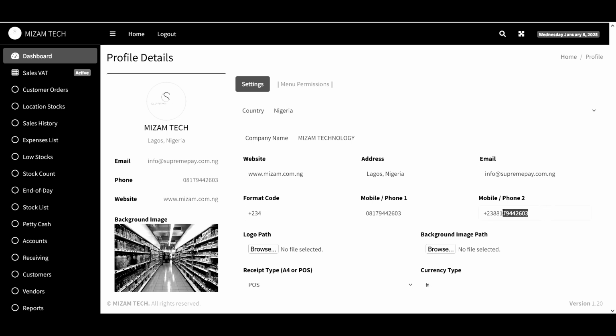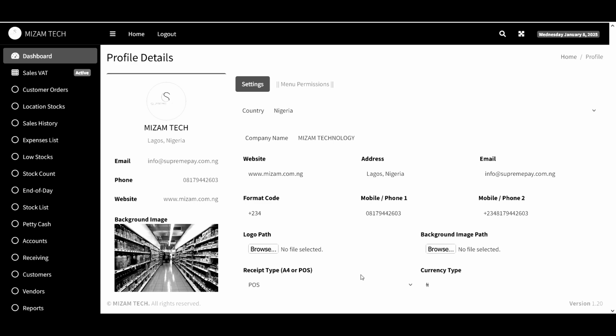So with this now, your mobile phone has to follow the same format of the format code that you have here. So we have +234 here. I'm going to change this one to 4.